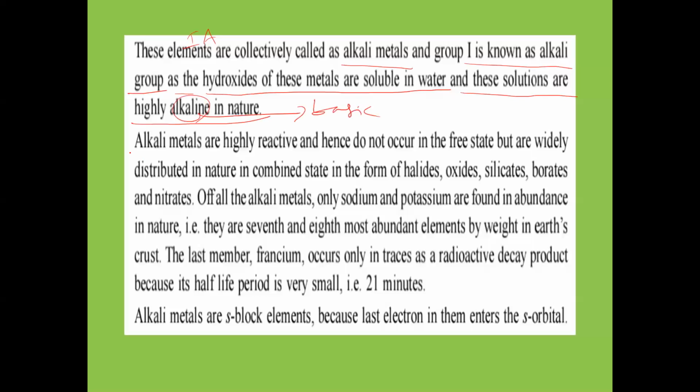That's why alkali metals. And alkali metals are highly reactive and hence do not occur in free state, but are widely distributed in nature in the combined state. In combined state, they will be available in nature. In the form of what? Halide salts, in the form of oxides of alkali metals, in the form of silicates, in the form of borates, and in the form of nitrates of alkali metals. They will be available in nature. Of all the alkali metals, only sodium and potassium are found in abundance, means large quantities. In large quantities, what will be available in nature? Sodium and potassium.